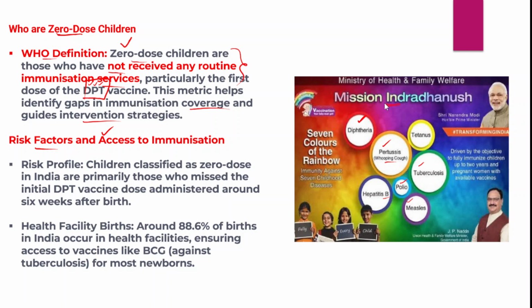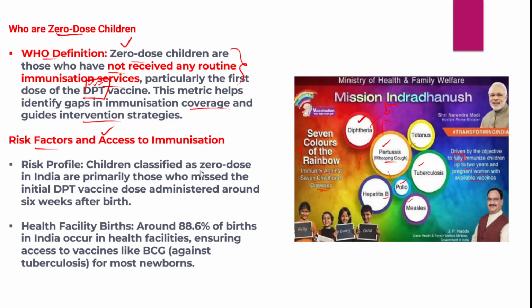Mission Indradhanush is an immunization program that covers seven life-threatening diseases that children have been facing. Its objective is to fully immunize children up to 2 years of age, and even pregnant women, with the vaccines available at the government. So seven colors of the rainbow, and immunity against seven life-threatening childhood diseases that children would face.